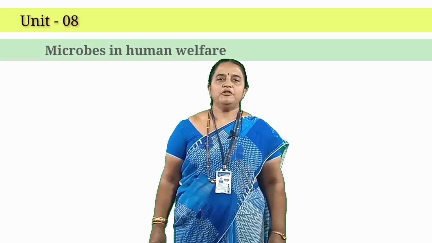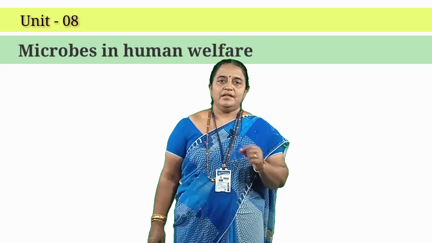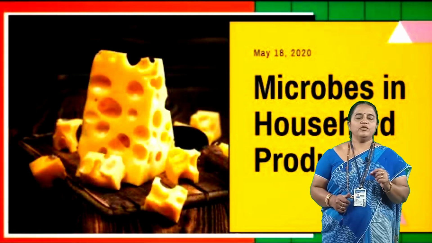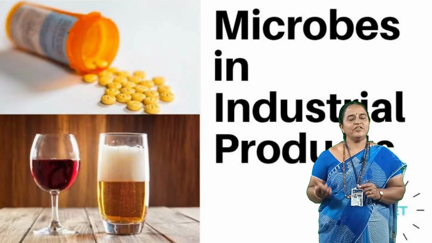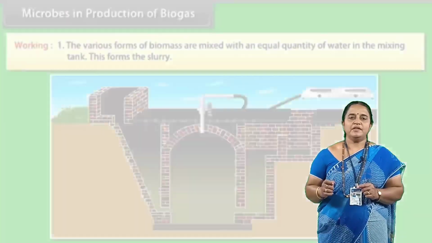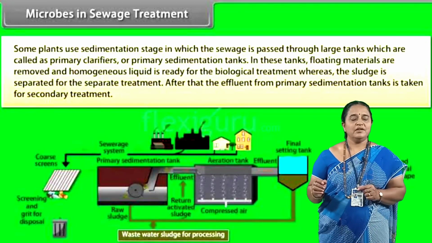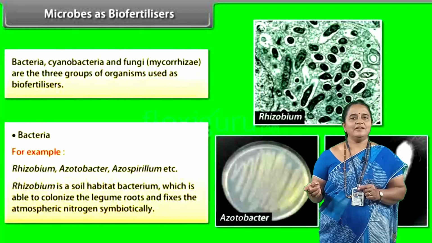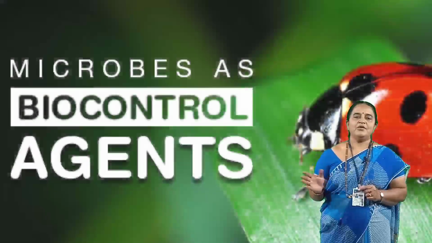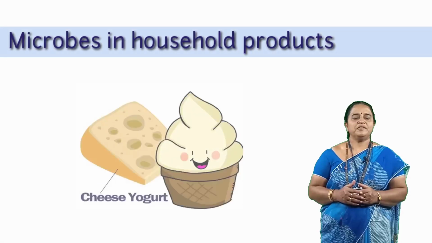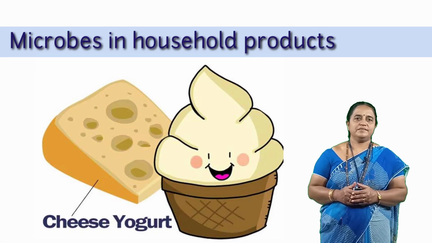Hello students, we are beginning with the new topic under Unit 8, that is Microbes in Human Welfare. This topic is divided under 6 headings: Microbes in Household Products, Microbes in Industrial Processing, Microbes in the Production of Biogas, Microbes in Treating Sewage Water, Microbes as biofertilizers, and microbes as biocontrollers. In today's session, I will cover microbes in household products.